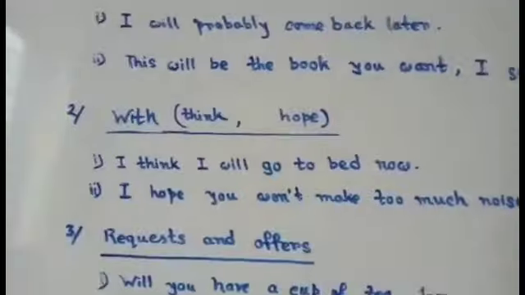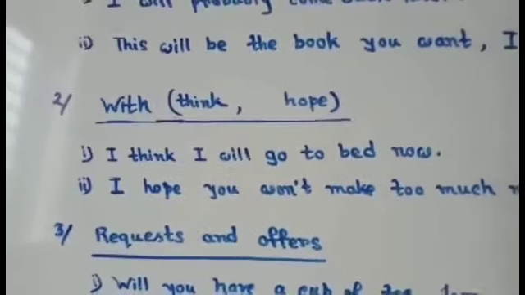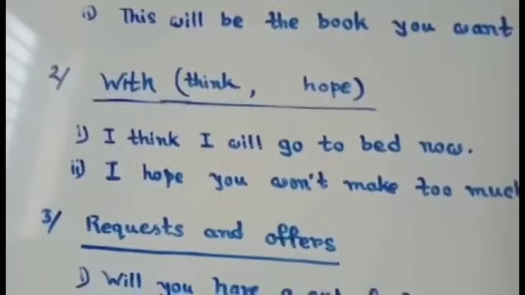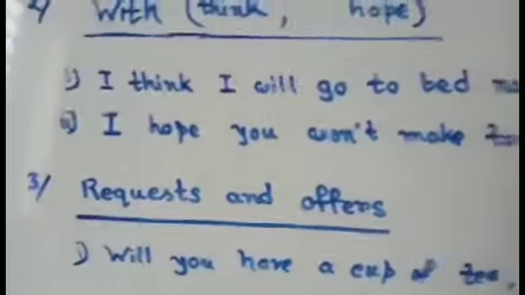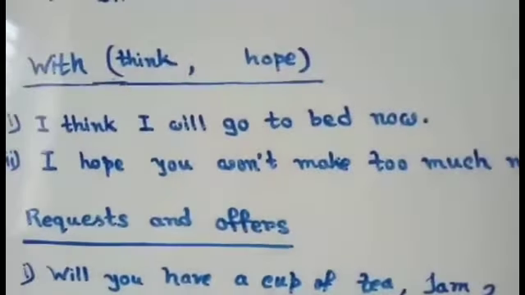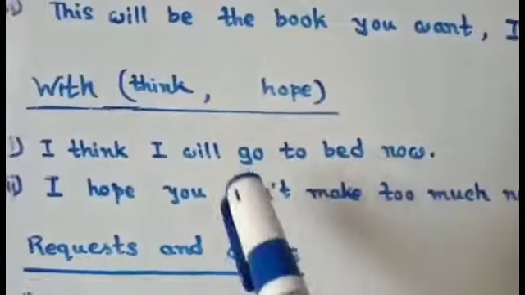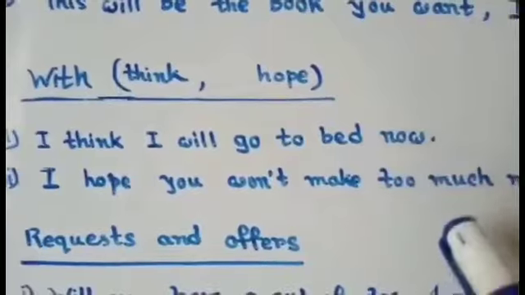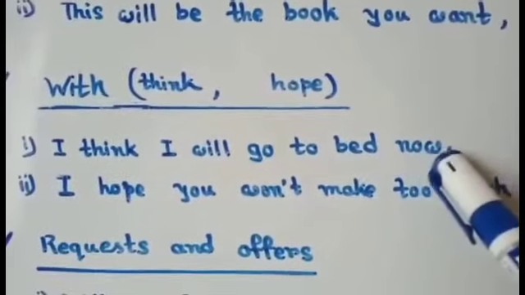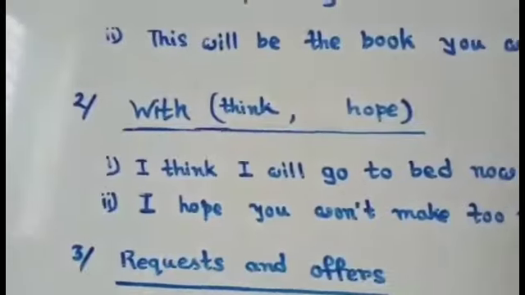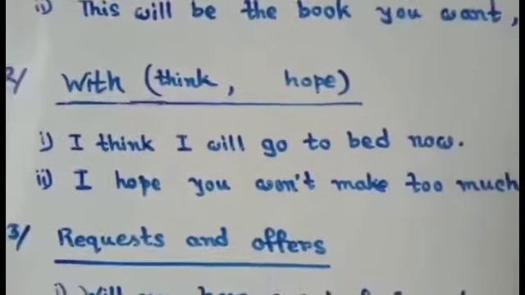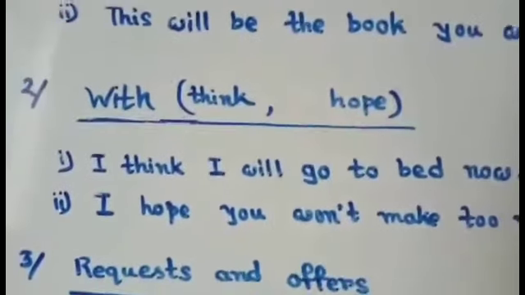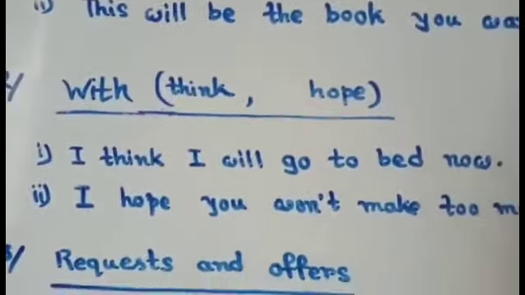Now see the next usage of will. With the words think and hope, as a modal auxiliary verb, will can be used. How? See the first example. I think I will go to bed now. See here the action is not talking about future time, right? But it's talking about present time. And you know that generally will is used to make future tenses or to refer to future time. Then how is will used here to refer to present time?